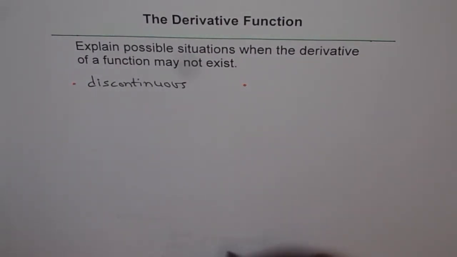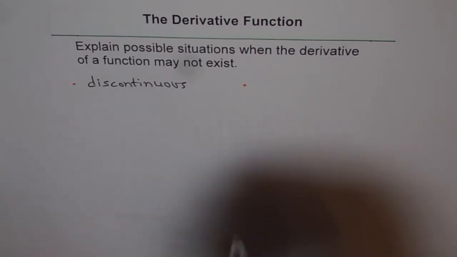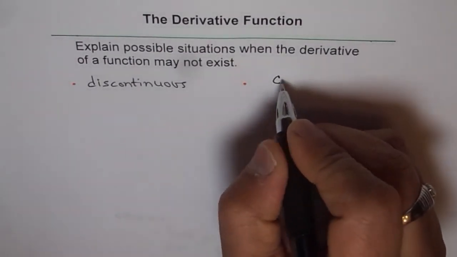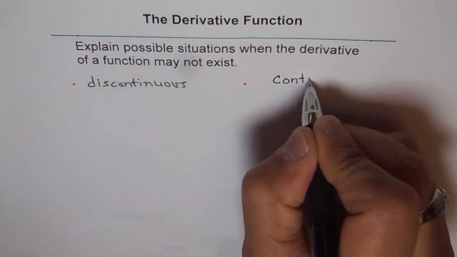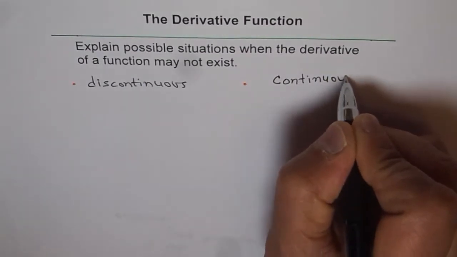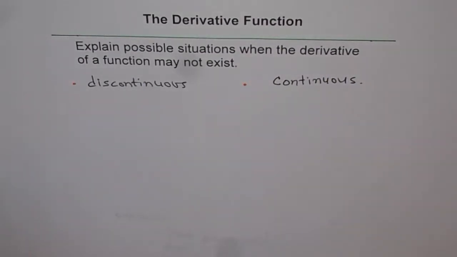The other part is that the function may be continuous, but still we are not in a position to find the derivative. So the other portion could be when the function is continuous, right? And we are not able to find or calculate the derivative. So there are two possibilities, right?